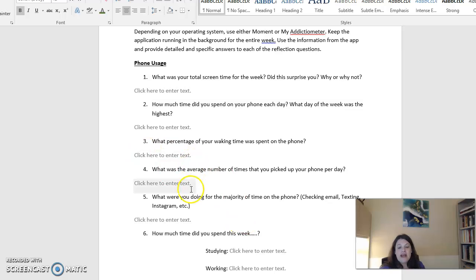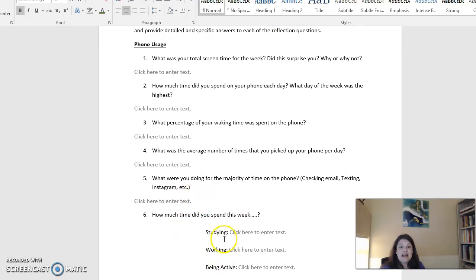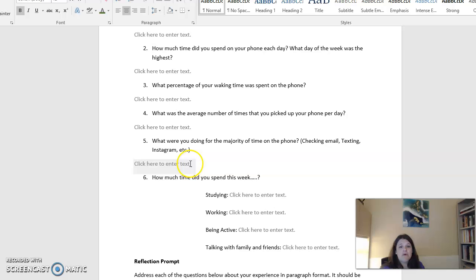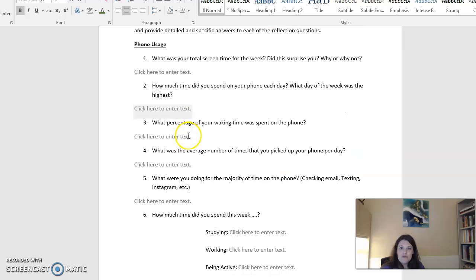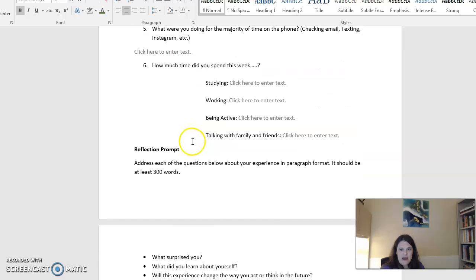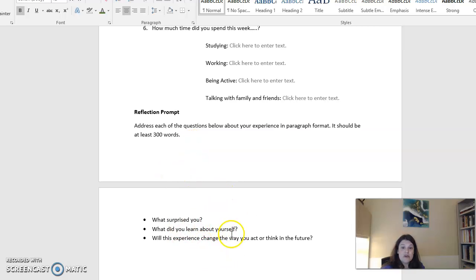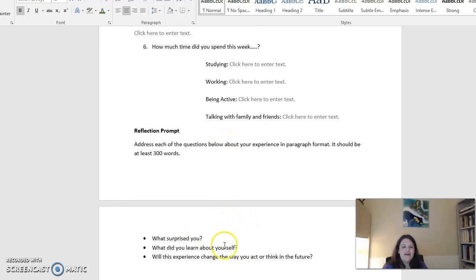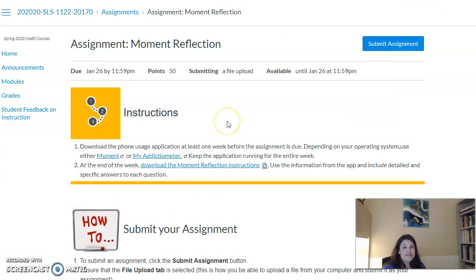So you're going to go ahead and keep going through. You may do some estimates for how much time you spent this week, but we really do want to fill 1 through 5 out with the data that the app provides. And then you're going to address these questions in a paragraph of about 300 words, and you want to make sure that you are using college level writing, including spelling and grammar, etc. Just like every assignment in this class, the more you put in, the more you get out.